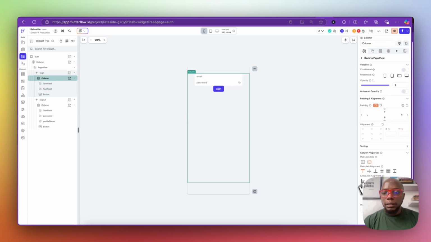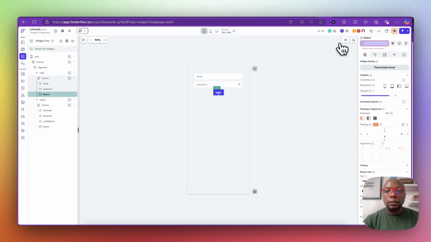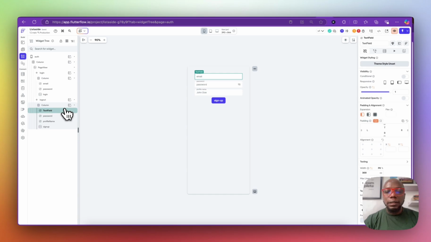And of course, we'll add some white spacing, which is very good. We're going to name our text feeds appropriately. This is very important. And then we have password, which is very important. And then this is our login button. Login. And then this is our sign up button. This is our profile name. This is our password. And this is our sign up email.